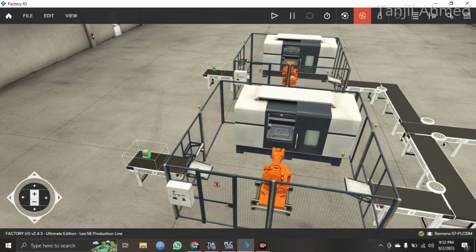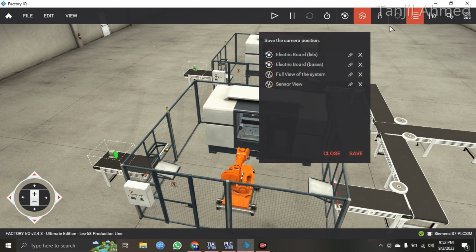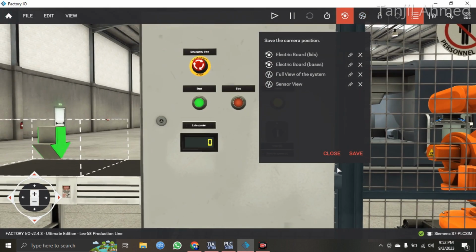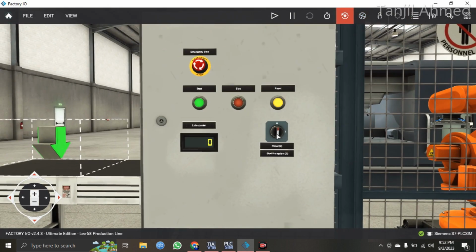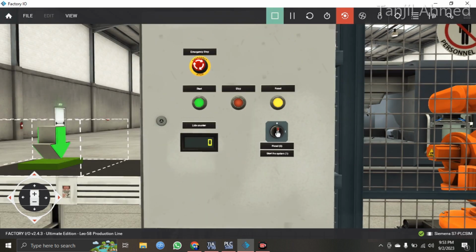I had to control the conveyors and just the start button, but I have added a switch on this electrical switchboard. Let me show you that. Let's go to the electrical board. So I have added this selector switch, which I can turn to 1 and 0. If I turn the selector switch to 1, the whole system will start, and if I turn it to 0, then the whole system will reset. Let me turn it to 1.